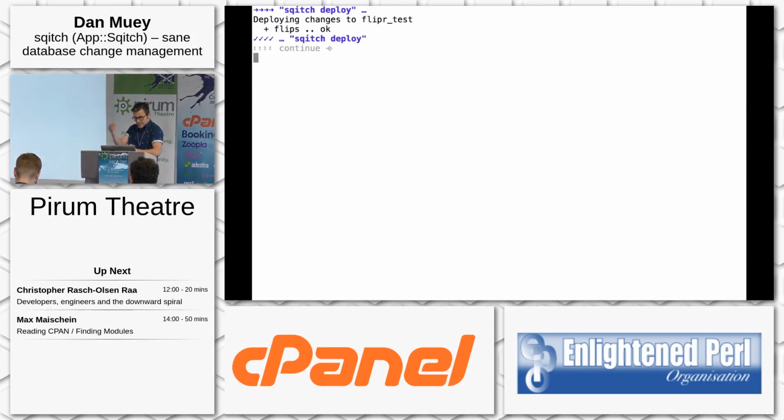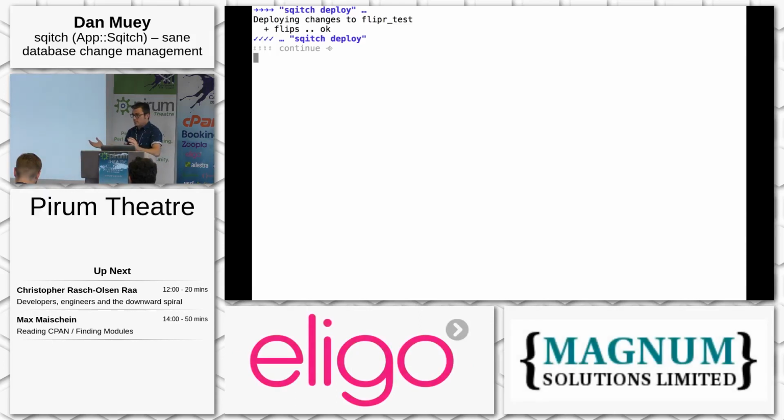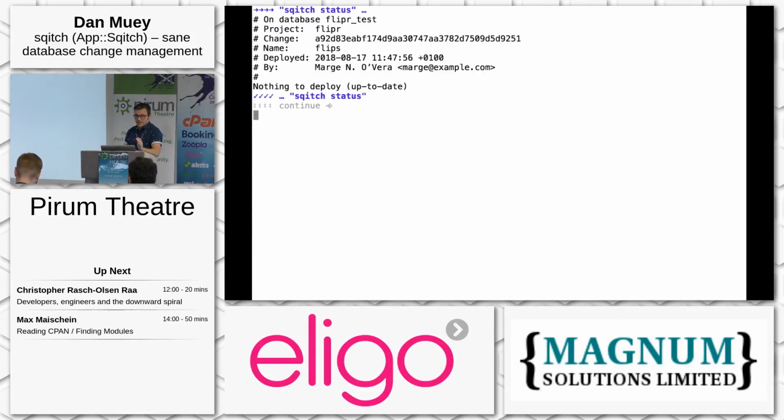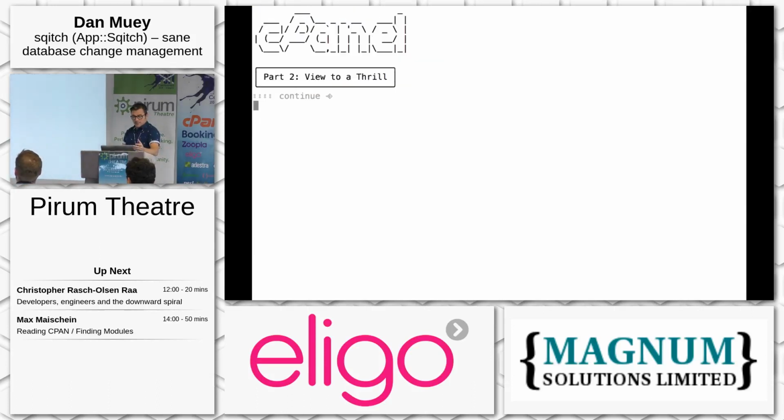We deploy again, and it brings in just the flips because we already have users. Make sense so far? Okay. Trying not to go super fast, but there's a lot of information. And then again, Git status now says, hey, we're good. So now, the last thing we're going to add is a view, because tables are pretty straightforward, right?